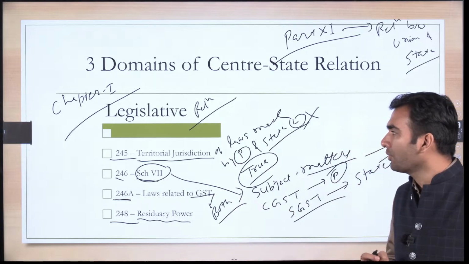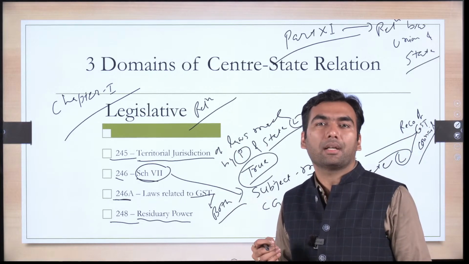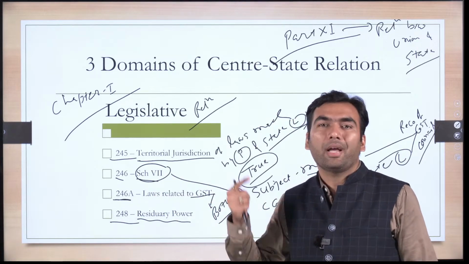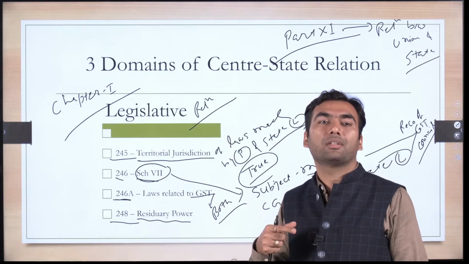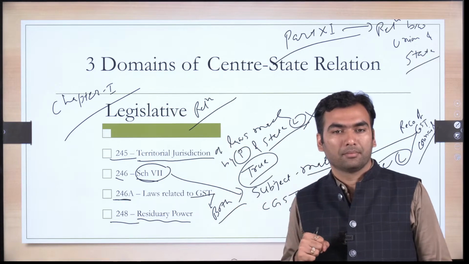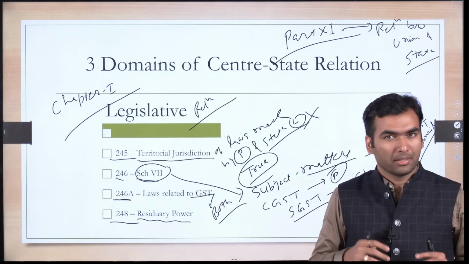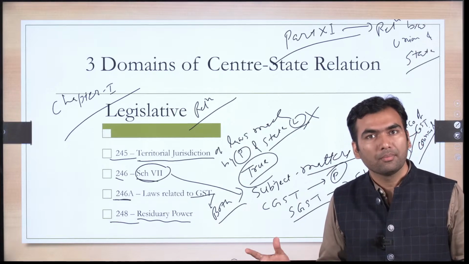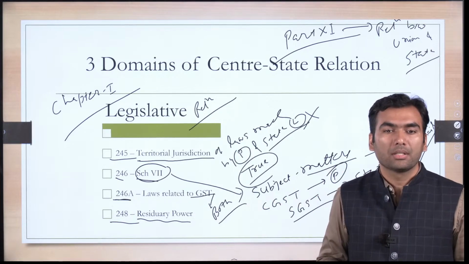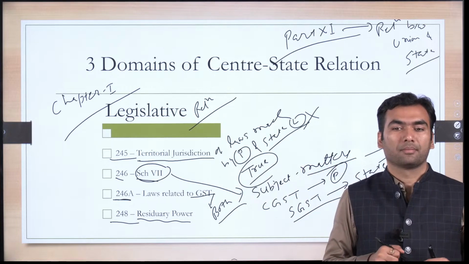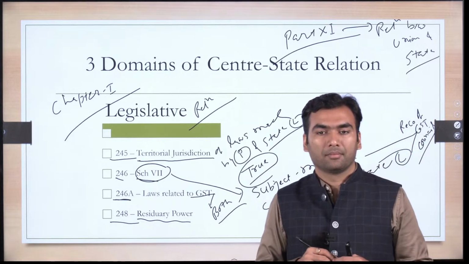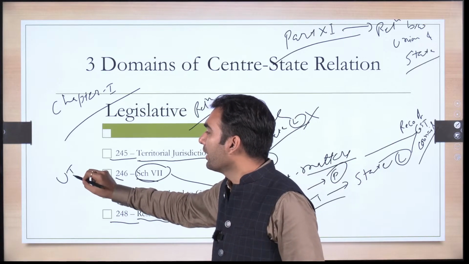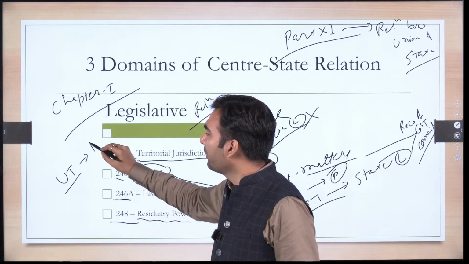One more question that I would like to ask: for union territories, those union territories who do not have legislature, who has the power to make laws on their state list? There are items in the state list, like land, law and order, that would be relevant for the union territories also. They also would require laws. Who will make law for them? It is parliament. So for UTs also the power of legislation lies with parliament.